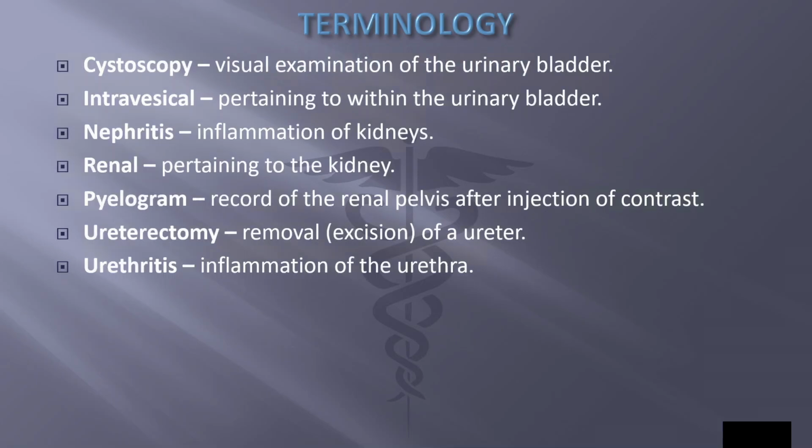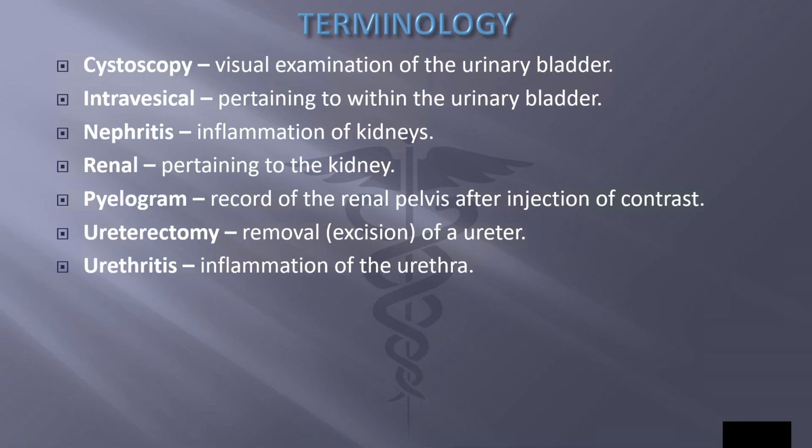Our terminology: we have cysto, which means urinary bladder, so cystoscopy, visual examination of the urinary bladder. Vesico means urinary bladder as well, so intravesical, pertaining to within the urinary bladder. Nephro means kidney. Nephritis would be inflammation of a kidney. Reno also means kidney, so renal, pertaining to the kidney.